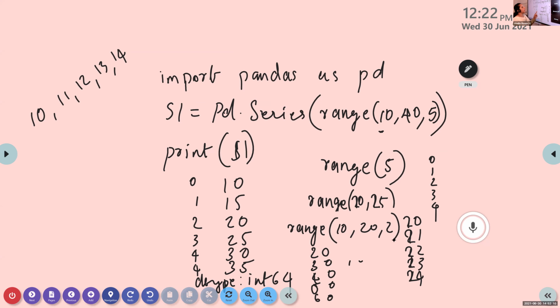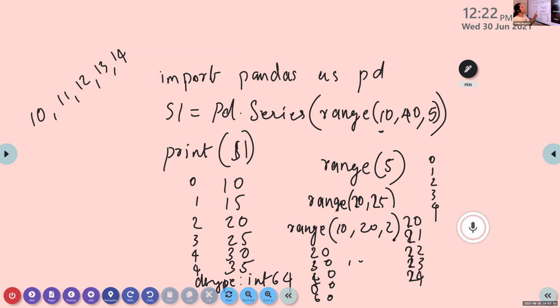Then write the second question. Display a series with values 10, 12, 14, 16, 18, 20 using range function. Do it as homework. Okay.